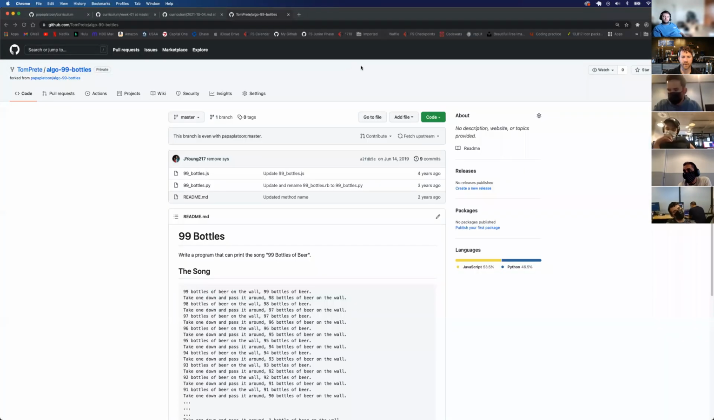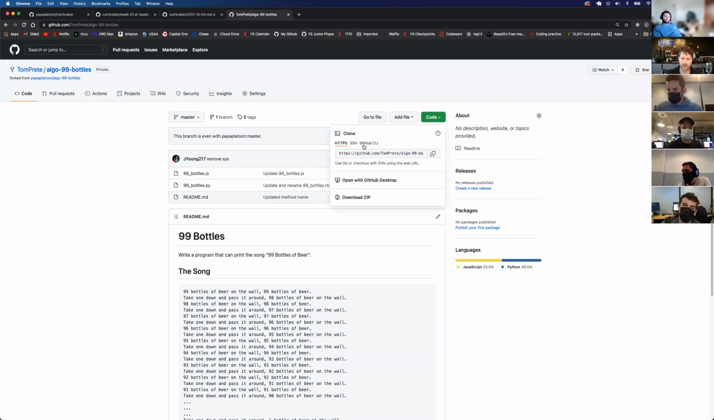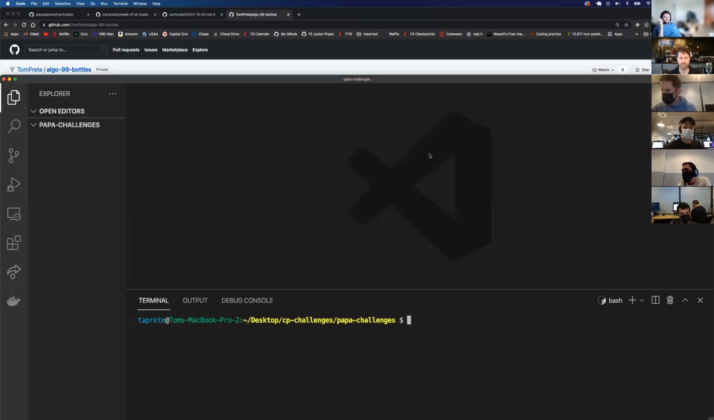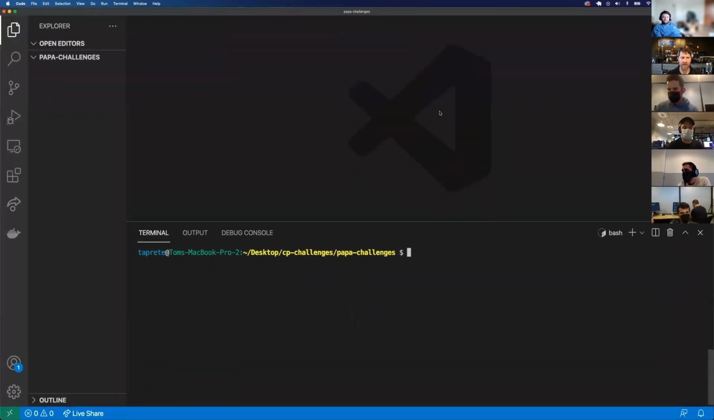All right. So I've got 99 bottles up here, and now I just need to get it down on my local machine. So over here, this little green Code button, I'm going to click that, and I can clone this down to my local machine by either copying this link or just pressing this button here, which copies it to my clipboard. Now I can come over here to my VS Code command line and say git clone and paste that link in here. It's literally just the link to the 99 bottles challenge.